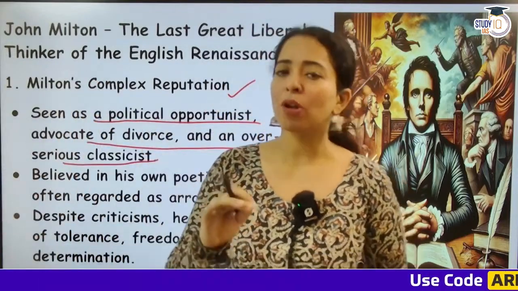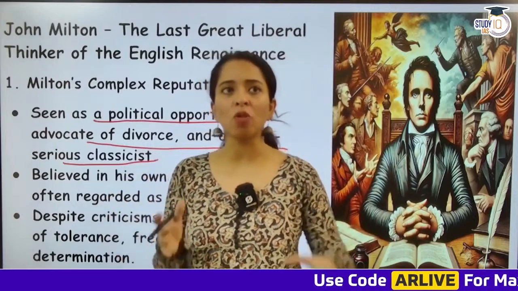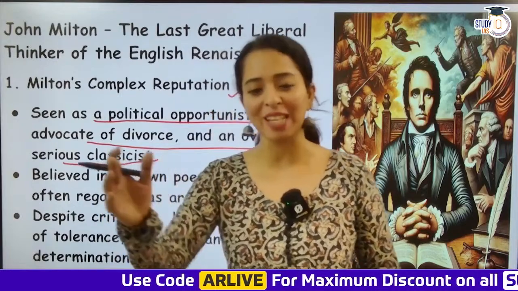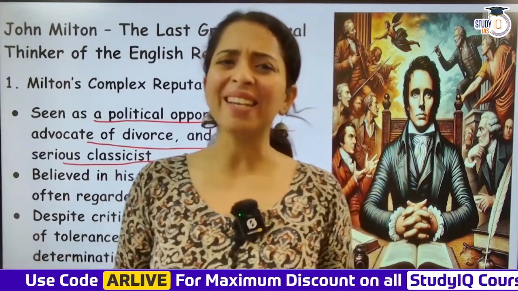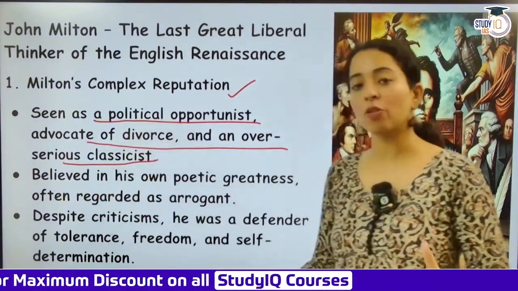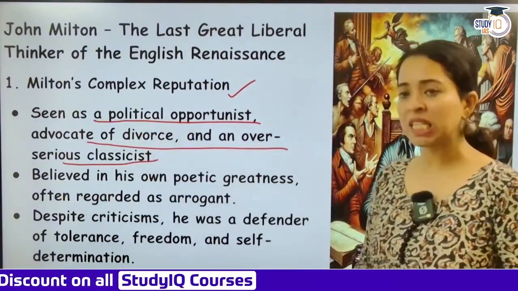Okay, so yes, political opportunist. Why? Because when Oliver Cromwell was in power, he supported Oliver Cromwell a lot. When Charles the First came, he started supporting Charles the First. So at that time, loyalties did shift. Not a big deal, but he also advocated divorce and was an over-serious classicist.